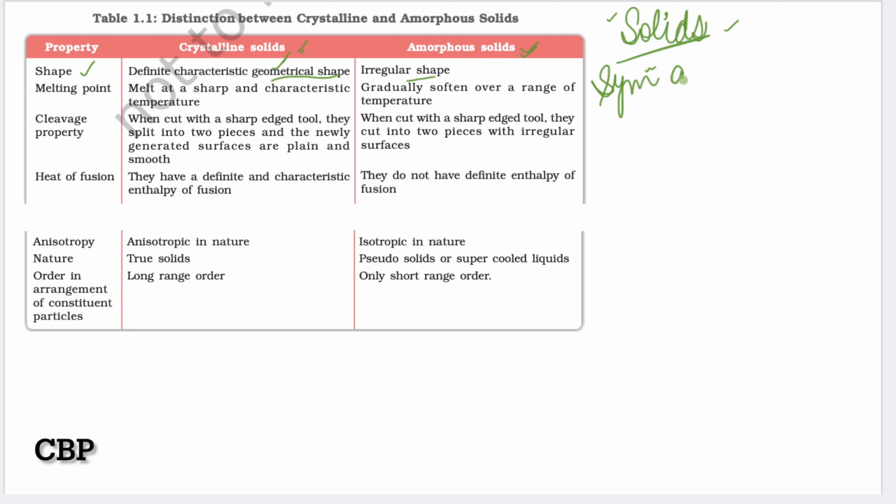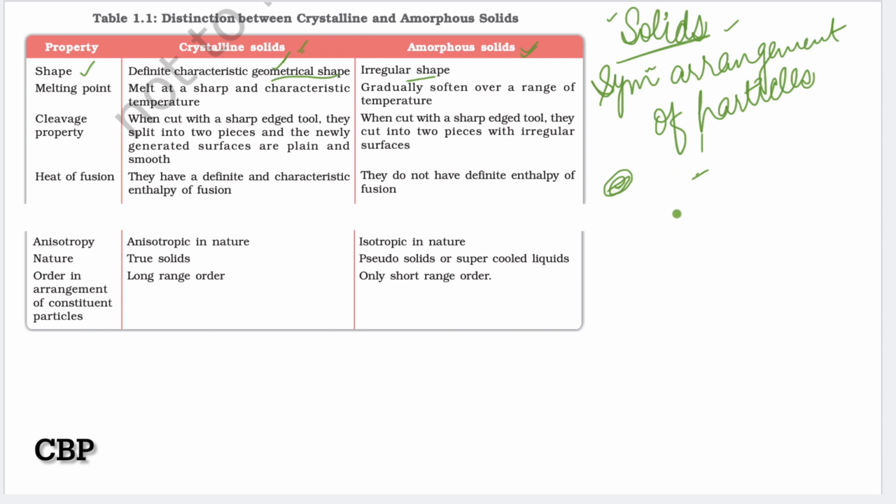means in crystalline solids a symmetric arrangement of particles is there, and in amorphous solids it is unsymmetrical, or you can say short range symmetry. Particles are arranged in one type of symmetry, and after that the symmetry of particles changes, and then the same type of symmetry is again there.